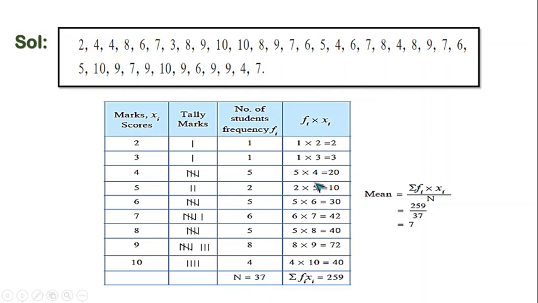In the last column, write the products of Fi into Xi. This is Fi and this is Xi. So here I'll write the product of each number. 1 into 2 equals to 2. In this way, I am going to write the product of Fi and Xi.